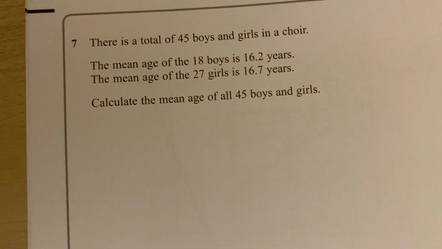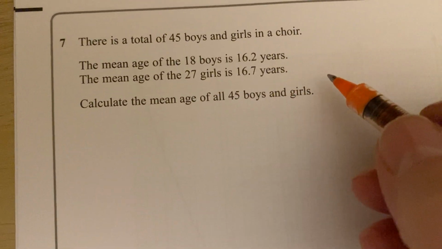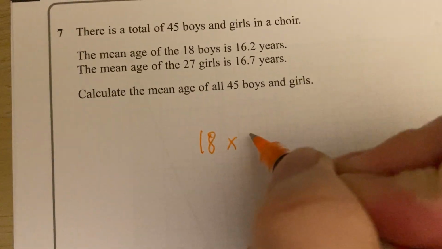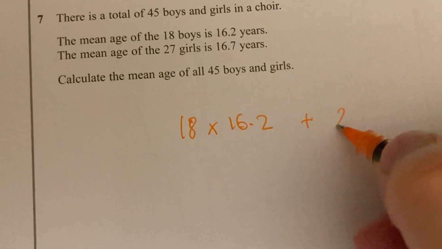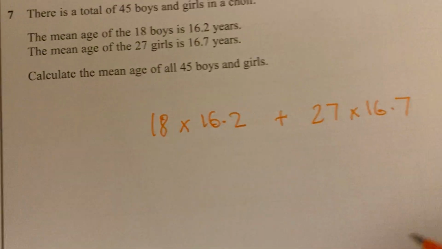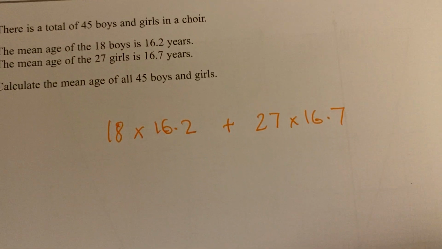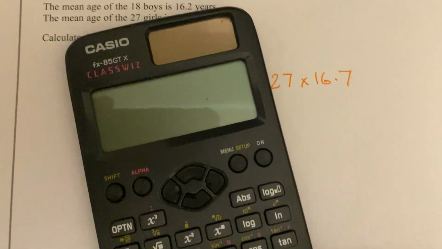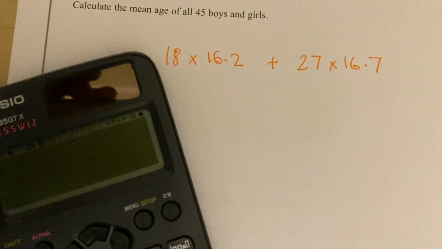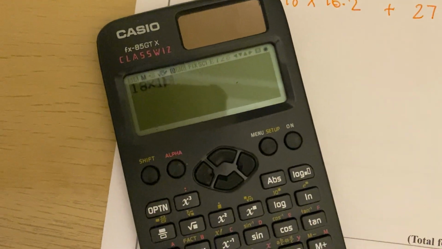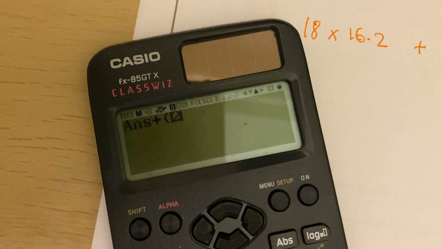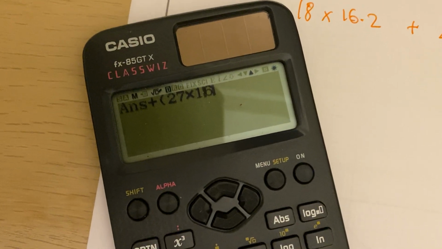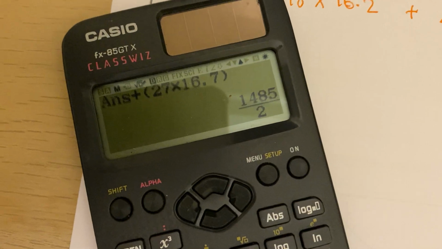Now, to work this out, there are many ways of doing this, but a really nice way is to say, well, what's the total age of these 18 boys? You've got 18 boys, and you times it by 16.2. That's the total age of the boys, plus the total age of the girls, which is going to be 27 times 16.7. So again, get your calculator out and just tap that in. 18 times 16.2 equals, now there's a temptation to just clear it, but I'm not going to. I'm going to say now add, and if I'm nervous I might put open bracket, 27 times 16.7 close bracket equals.